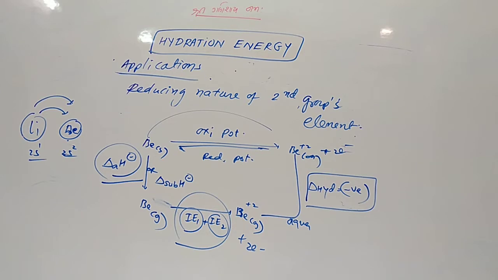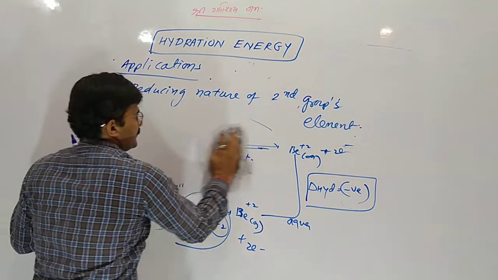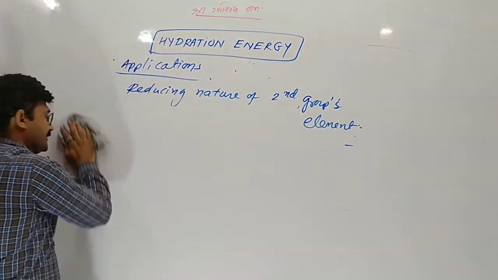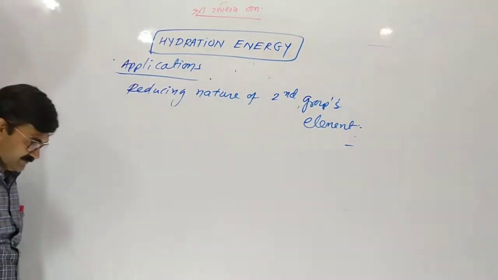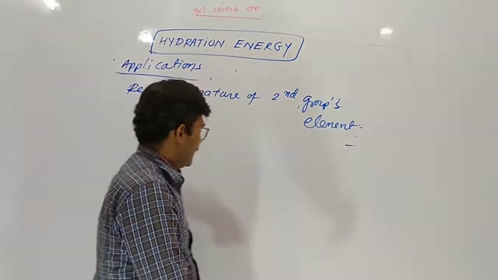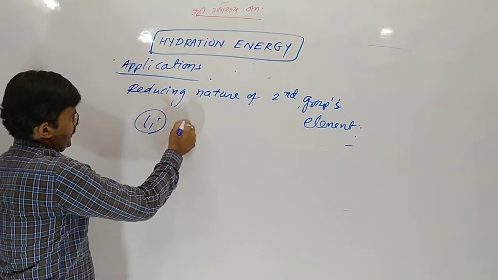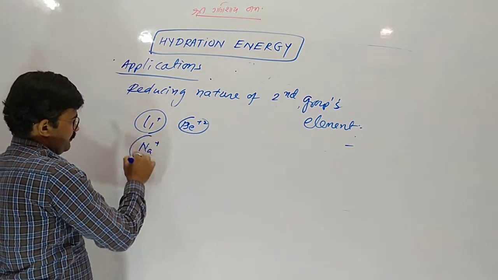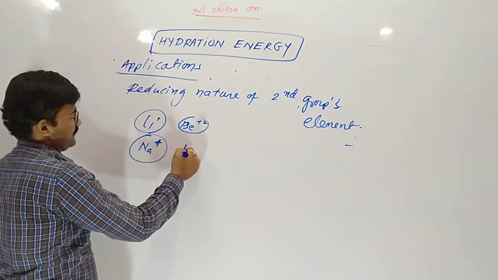Understood? Here in group number second, understood? Hydration enthalpy is more. Yes. Compared to group number 1 ions, group number 2 ions are small in size.